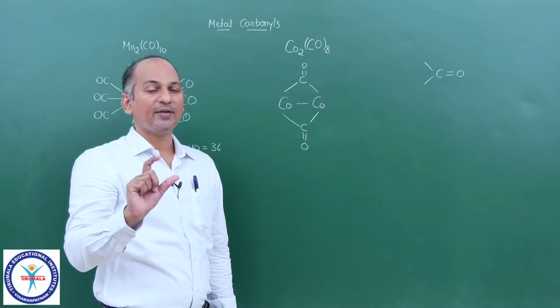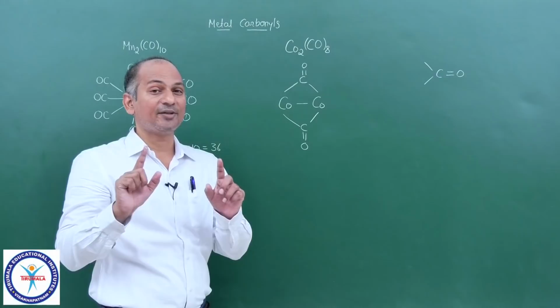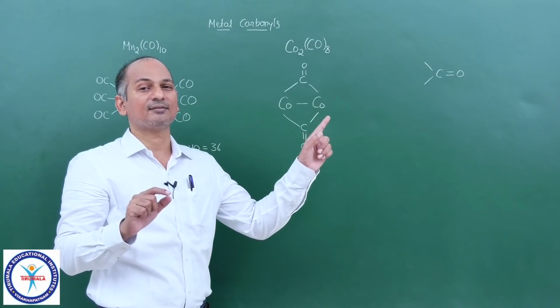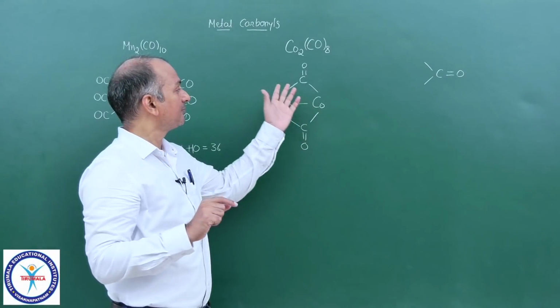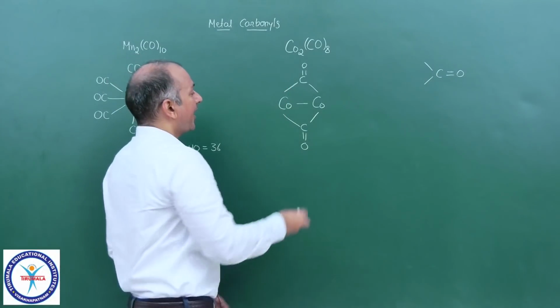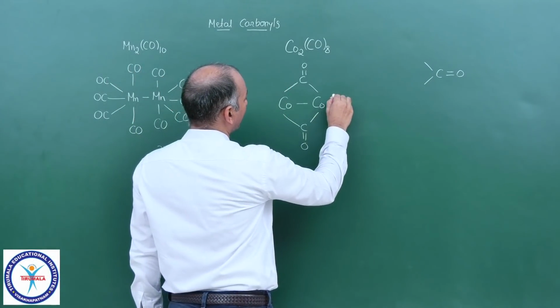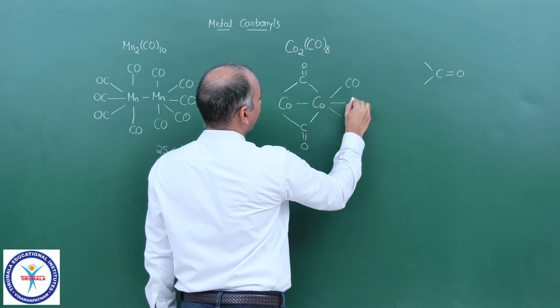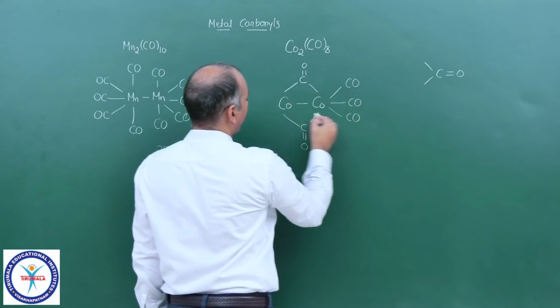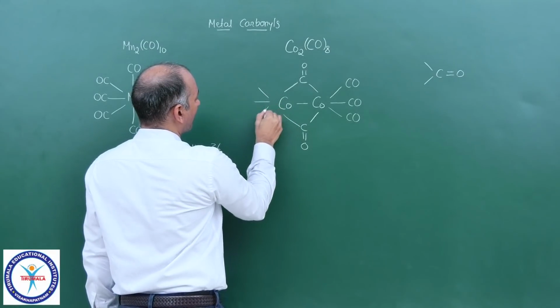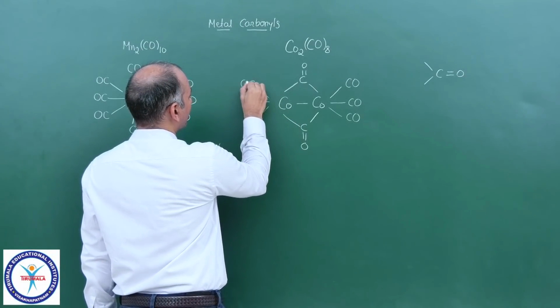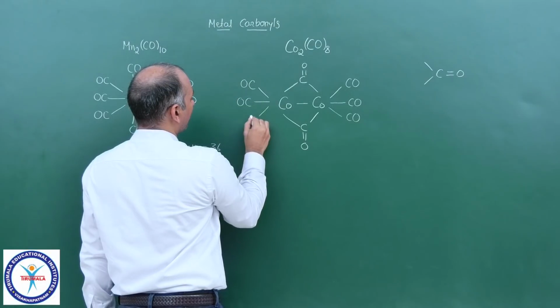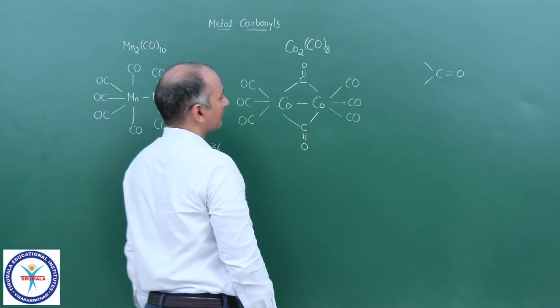You recall all of you? In organic chemistry there are different compounds having that carbonyl carbon. The same situation here. Okay, and this cobalt now is attached to 3 carbon monoxide ligands, and this cobalt also is attached to 3 carbonyl groups.